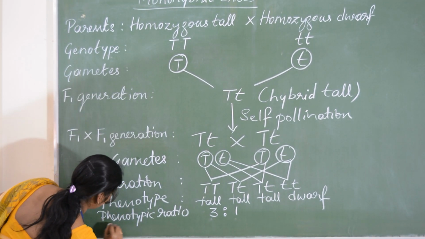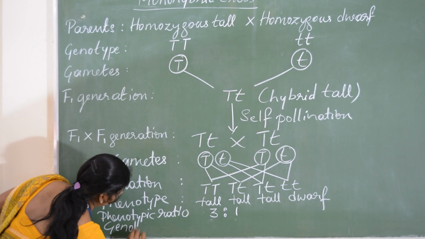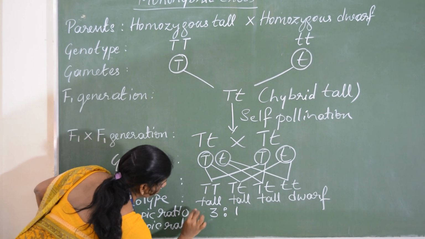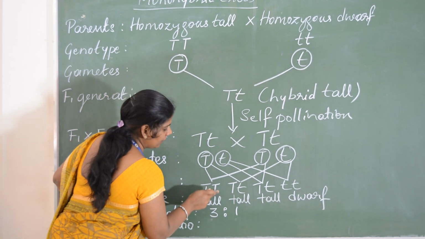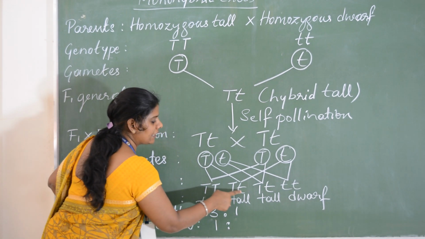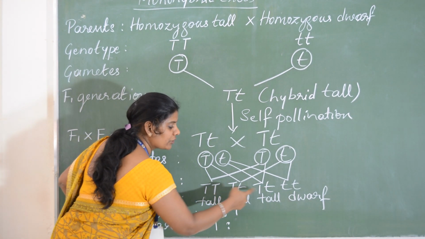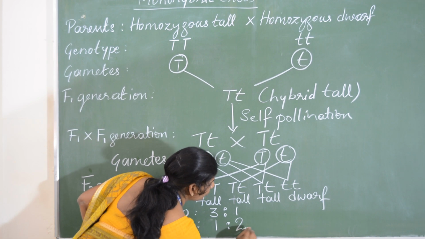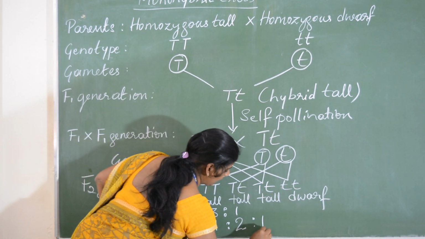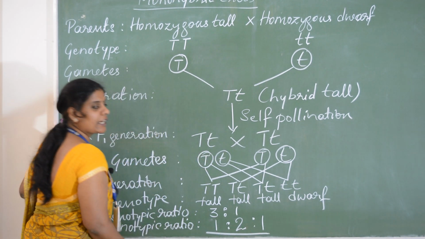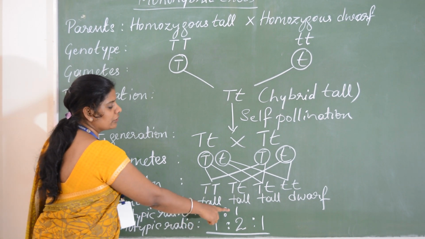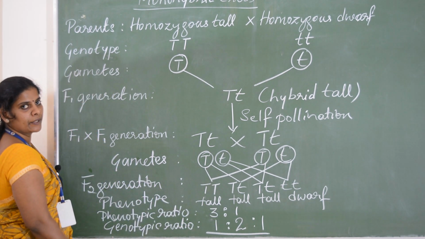Genotypically, genotypic ratio: here capital T capital T only 1, then capital T small t, heterozygous individuals, are 2, and homozygous dwarf is 1. So we got genotypic ratio 1:2:1, phenotypic ratio 3:1.